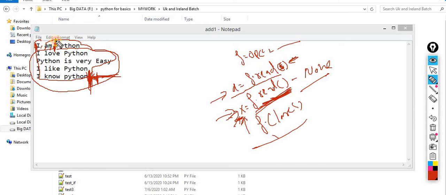That means I blinked the cursor over here. Now my cursor is blinking over here, and after that I perform the read operation. Now the read operation says that if you are reading the data, I have to read the entire set of data. So the picture is this one. Keep this in mind.